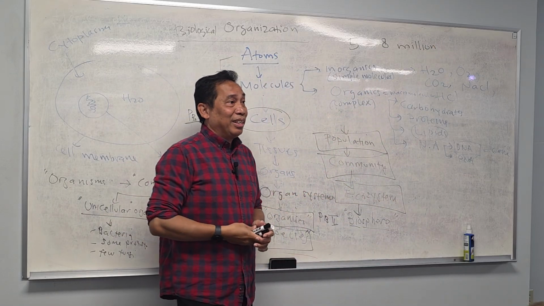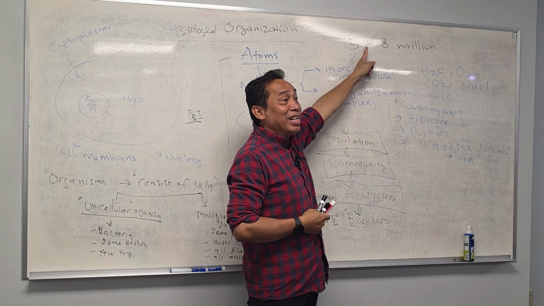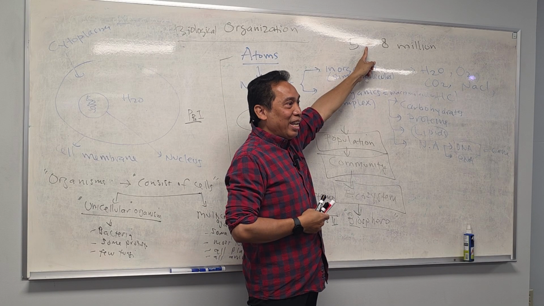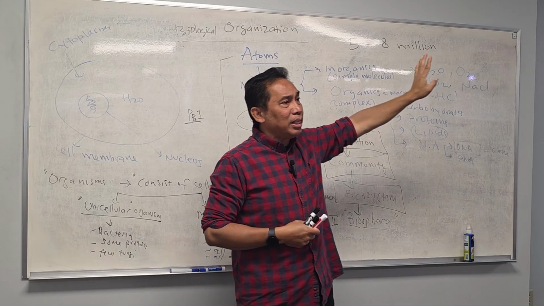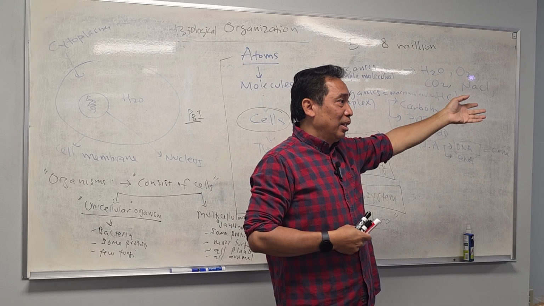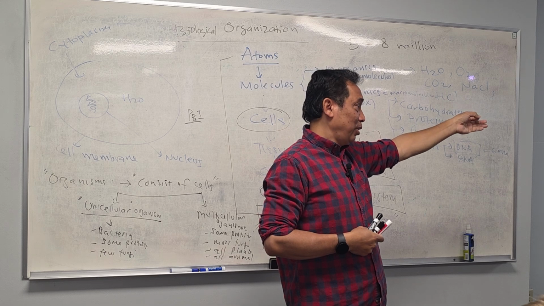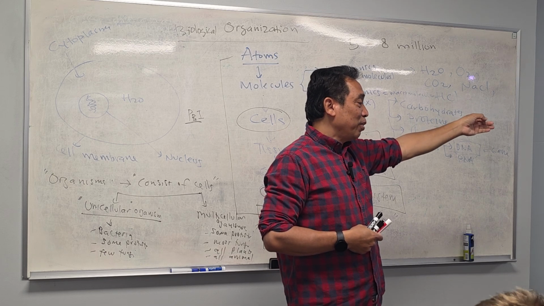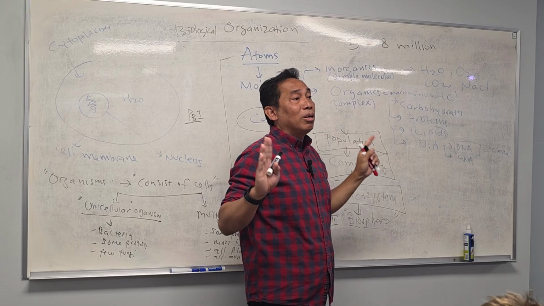So the standard deviation here is really high, about 3 million. Why? Because scientists realize that there are so many unknown species that maybe live in very difficult places to reach. Therefore they estimate about 5 to 8 million species on Earth.